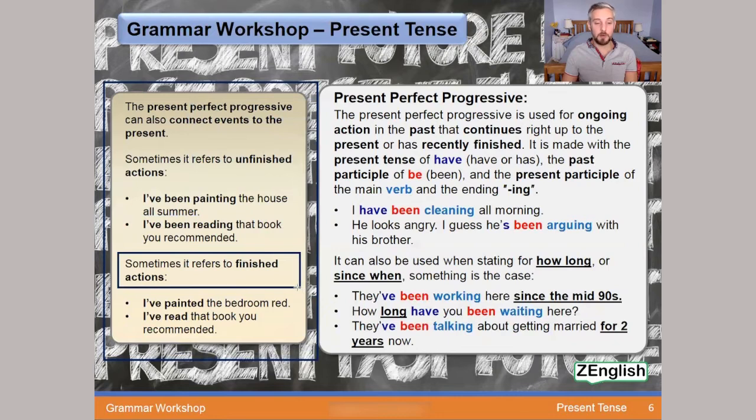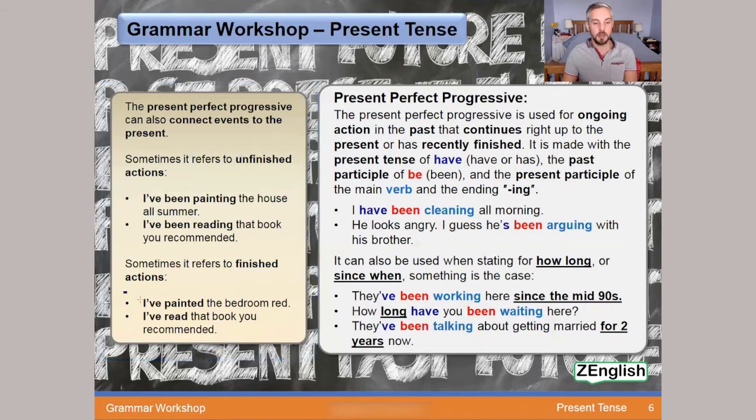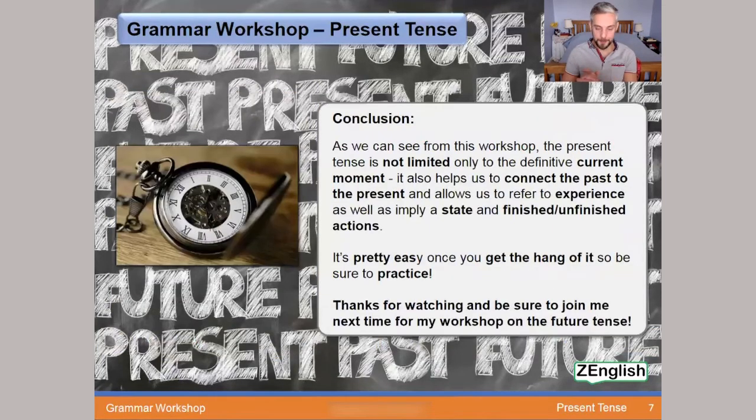Sometimes it does actually refer to finished actions, not unfinished, but they're actually finished actions. For example, I've painted the bedroom red. I have painted it. It's done. I've read that book you recommended. Again, I've done it. I've finished reading it. Pretty simple, I hope. Let's finish up with our conclusion.